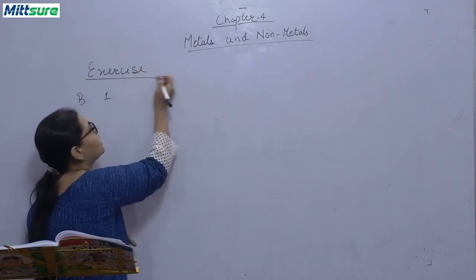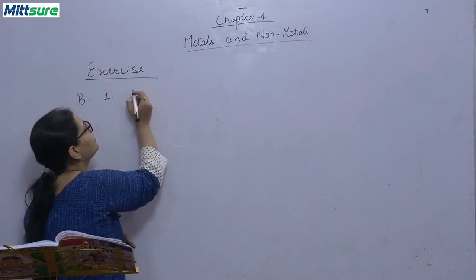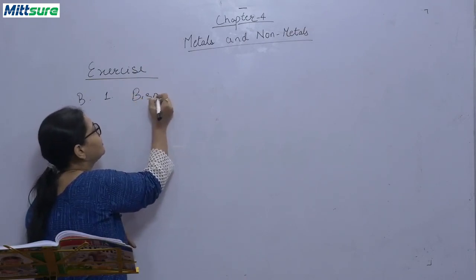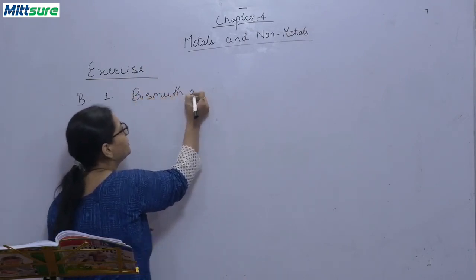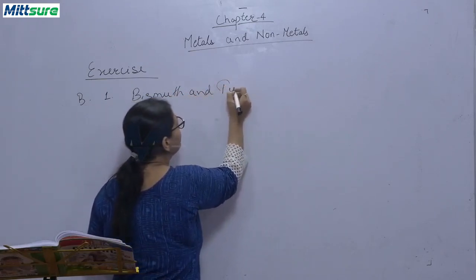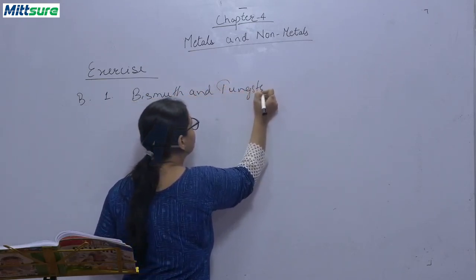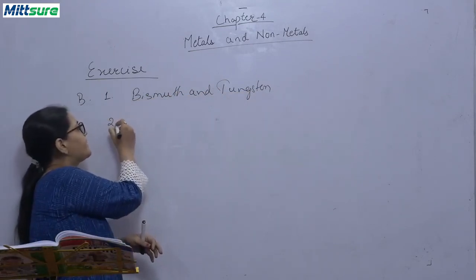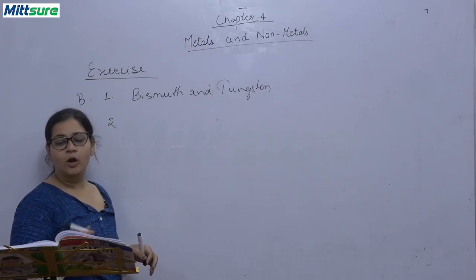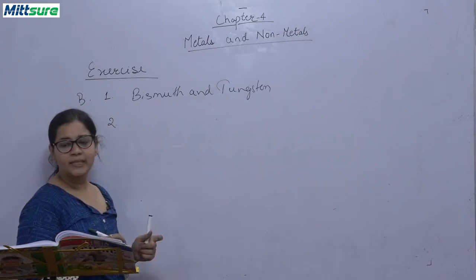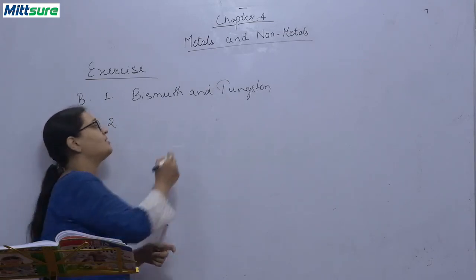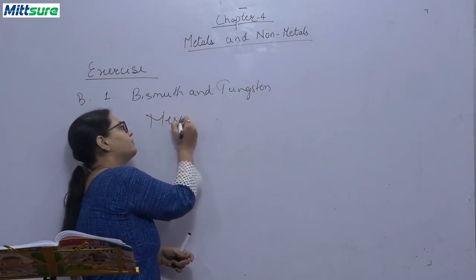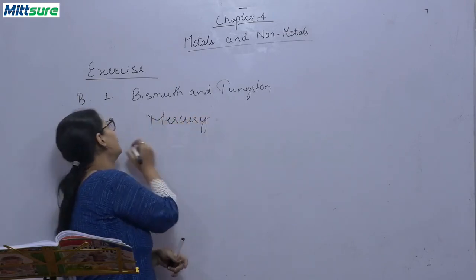Okay, so the answer are bismuth and tungsten. Now second, all metals are solid except dash, which is a liquid. It is mercury.